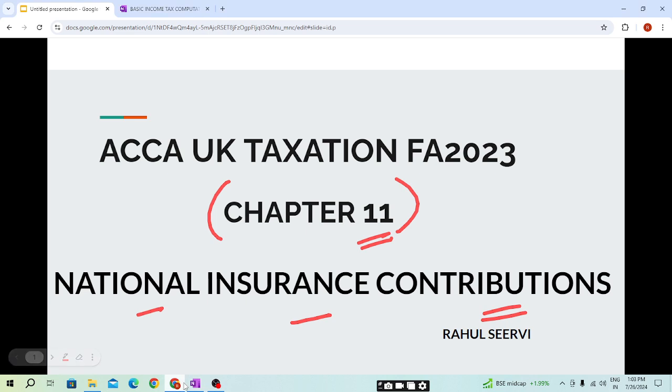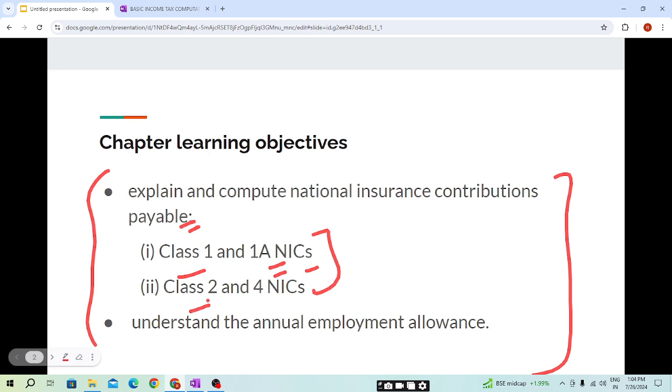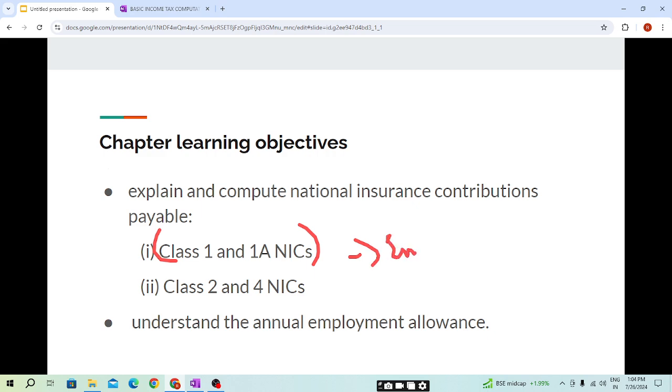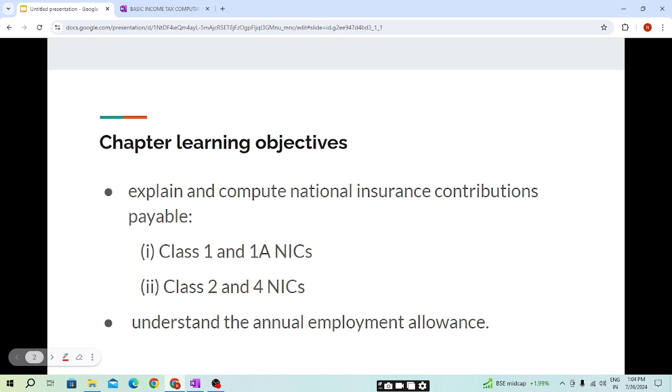Now, in our today's session, under this chapter, we will be covering two important topics. Explain and compute national insurance contributions payable. That is, these are the four types of national insurance contribution: class 1 and class 1A NIC, class 2 and class 4 NIC. Class 1 and 1A are for employed persons, and class 2 and class 4 are for self-employed individuals. The second topic is to understand the annual employment allowance. So these are the two topics we will be covering in today's session.